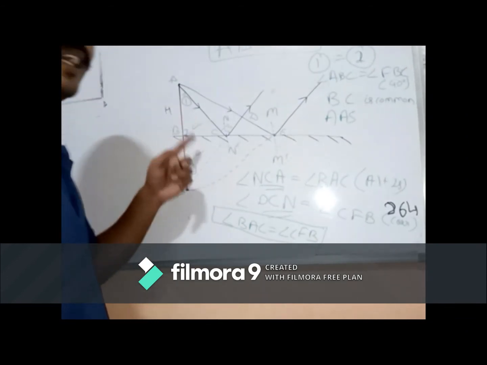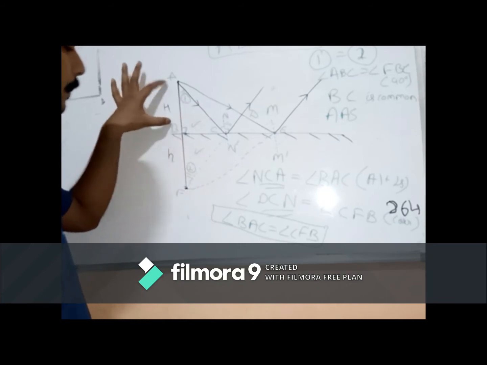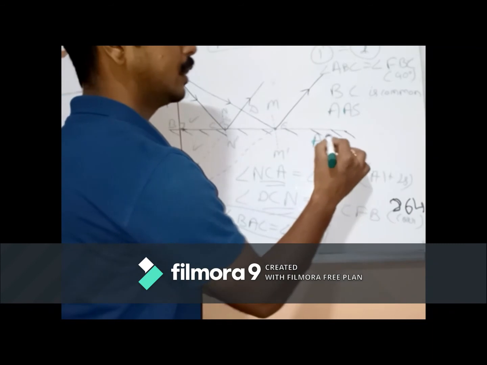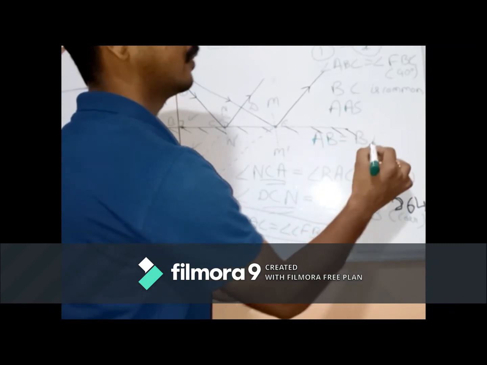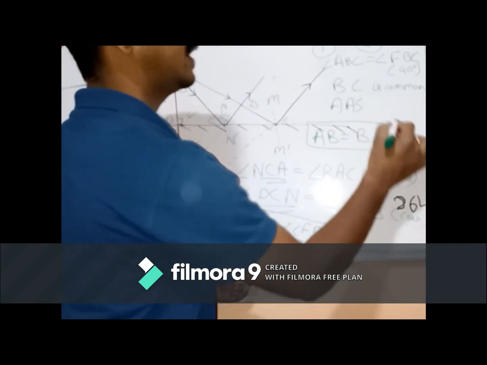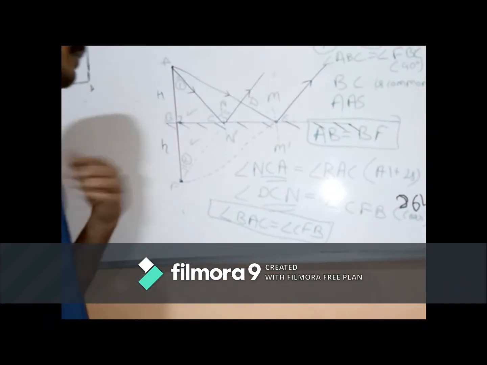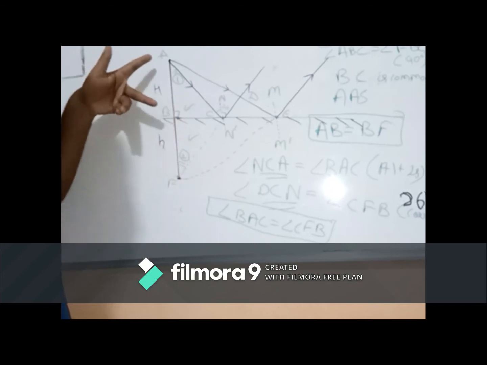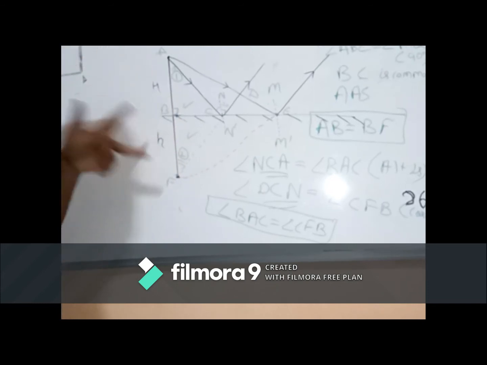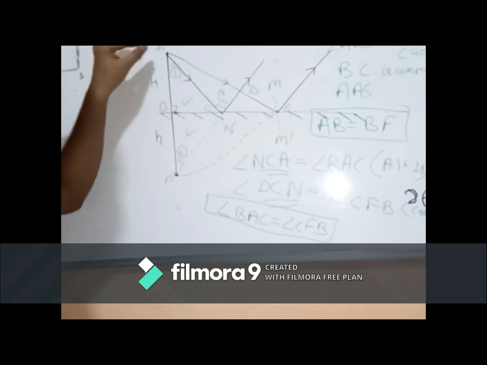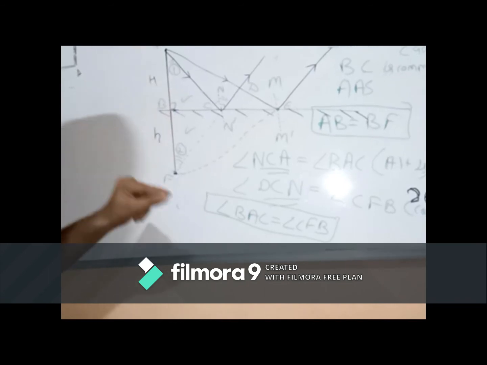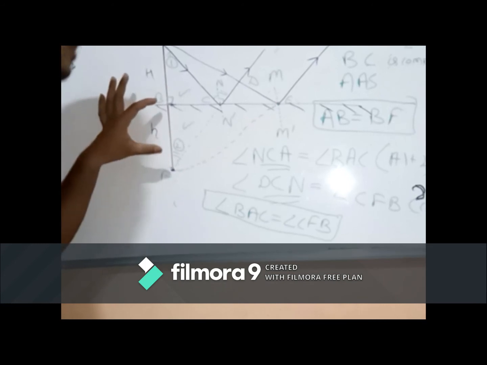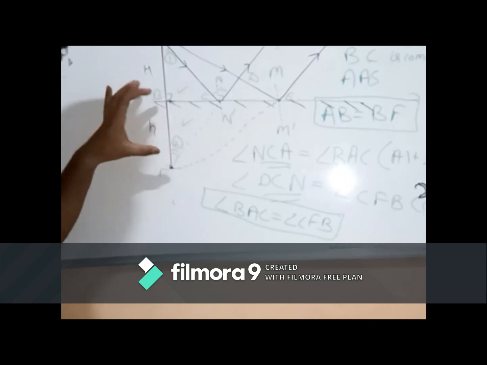And if these two triangles are congruent to each other, then AB will be equal to BF. By what? By CPCT, congruent parts of congruent triangles. Hence proved that the object distance is equal to the image distance. What is object distance? The distance of the object from the mirror. What is image distance? The distance of the image from the mirror.